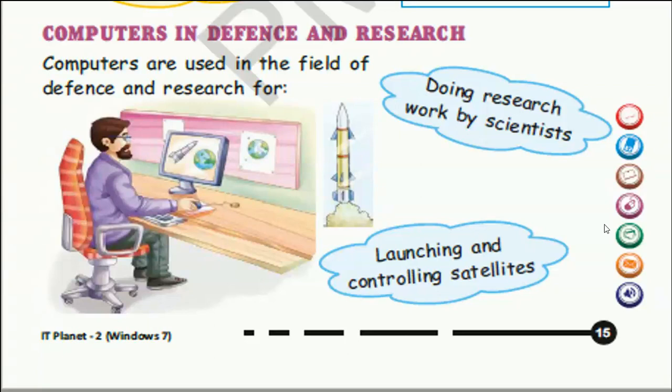Computers in defense and research. A scientist is sitting in front of the computer and he is launching and controlling the satellite. You can see it on the screen of that computer which is kept in front of that scientist. Now let us read this page. Computers in defense and research. Computers are used in the field of defense and research for doing research work by scientists, launching and controlling satellites.